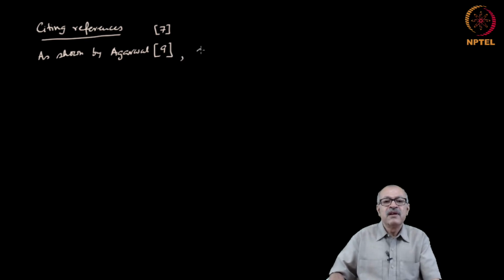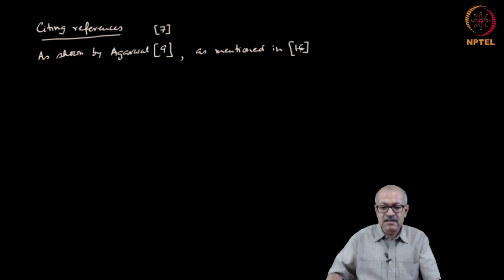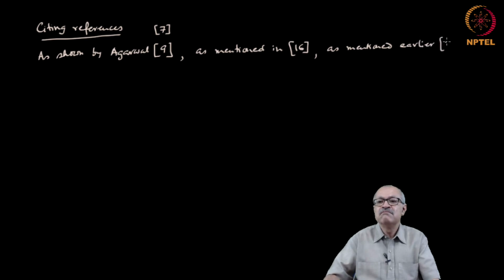Or as mentioned in, here we have put the name and then the reference. This is also perfectly fine, as mentioned in 16, the reference 16, or as mentioned earlier, then you put say 2 to 5.